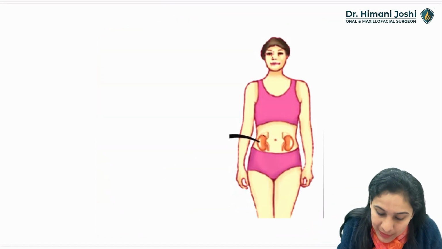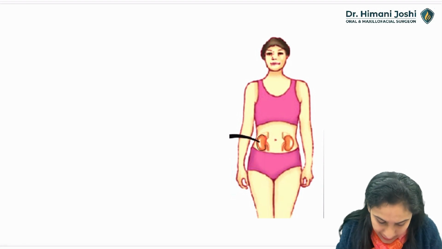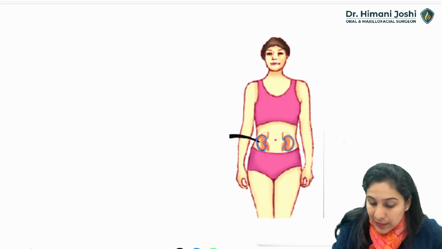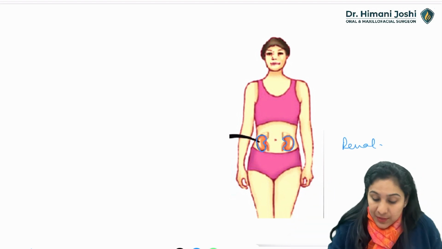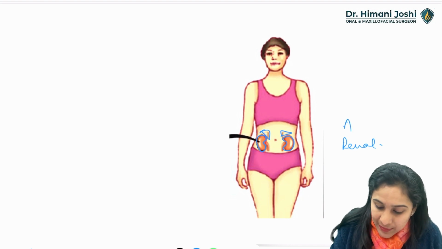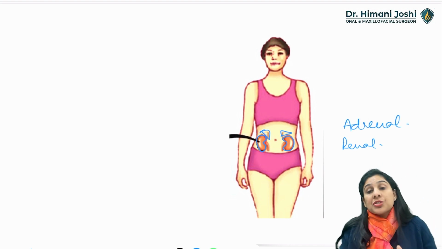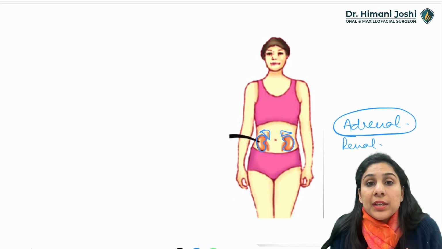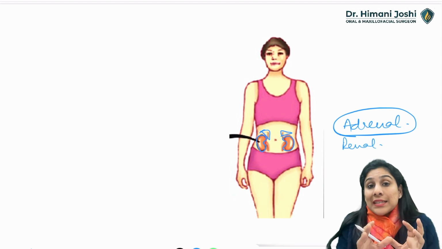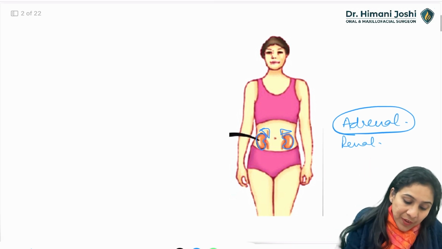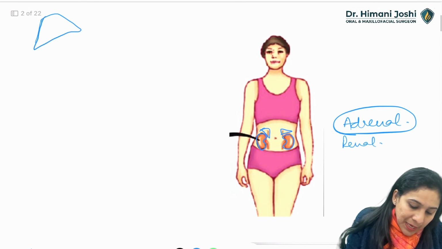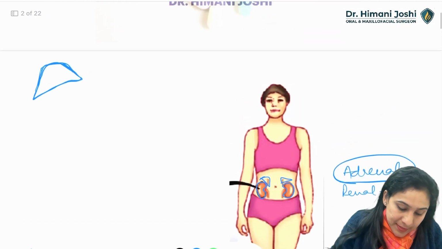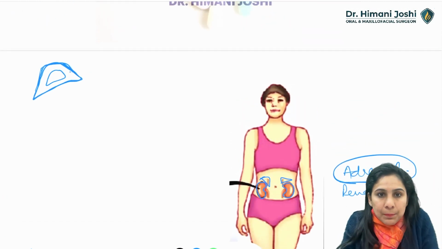Now we all know that this bean shaped organ in the flank region of our body is the kidney. Just above the kidney is the adrenal gland. Now this adrenal gland is very important for survival, for conditions of stress. If I have to draw this triangular shaped adrenal gland, we know that it is composed of two parts. There is a cortex, which is the outer part, and the middle part is the medulla.